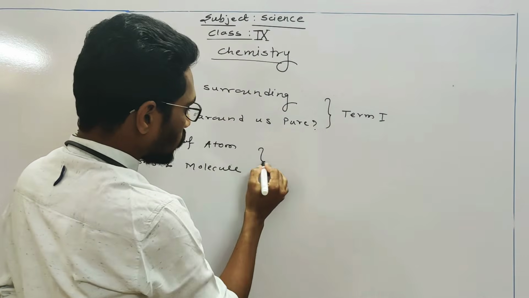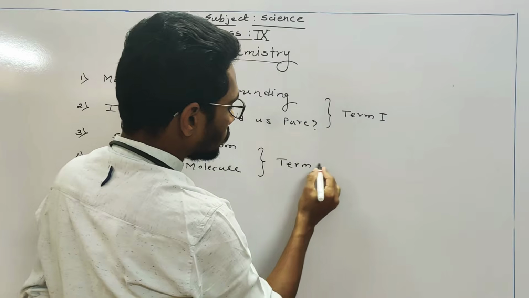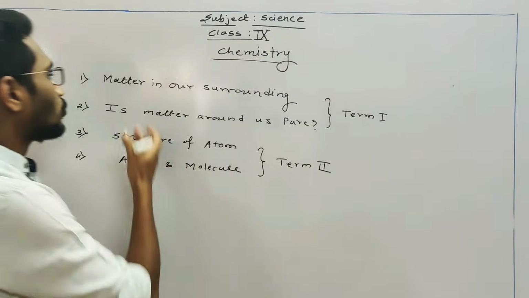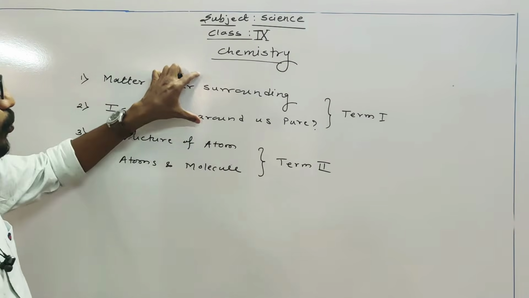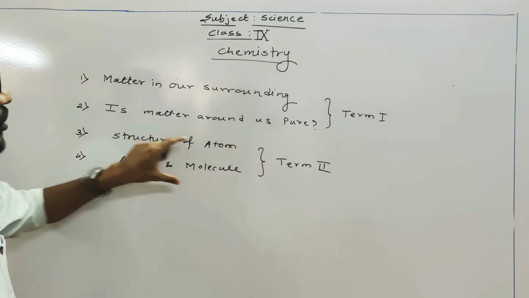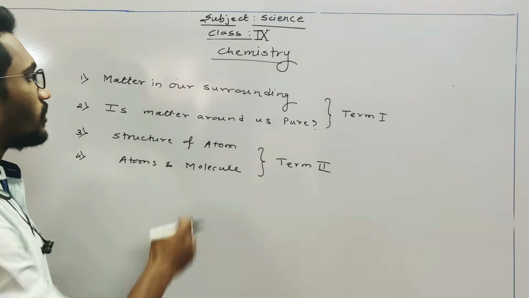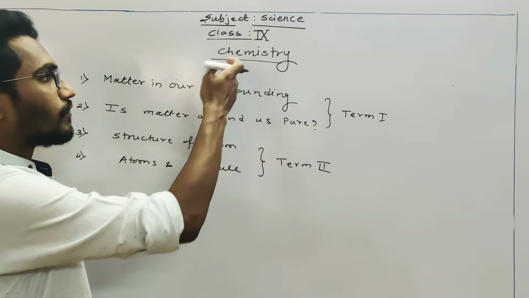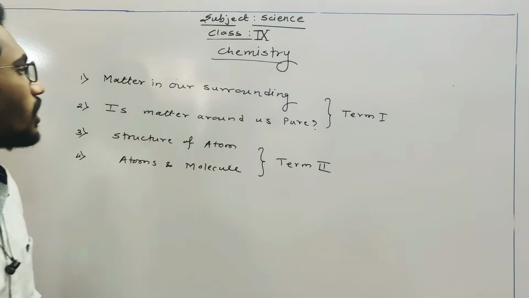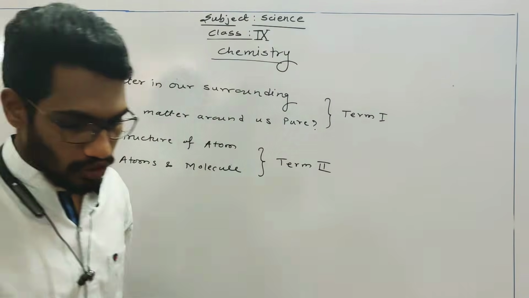Okay, so these 2 chapters are there in term 1. So these 2 chapters are there in term 2. Okay, so these are the 4 chapters. First 2 chapters are from term 1 and second 2 chapters are from term 2. So let's start with the first chapter of chemistry class 9. Okay, that is matter in our surrounding.